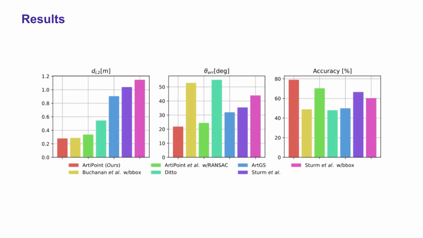In terms of quantitative evaluation, RT-Point outperforms previous classical estimation frameworks as well as the learning-based method Ditto and RTGS, relying on Gaussian splatting. Overall, we observe the smallest angular errors for both prismatic as well as revolute joints and see the highest accuracy in predicting the actual joint type.